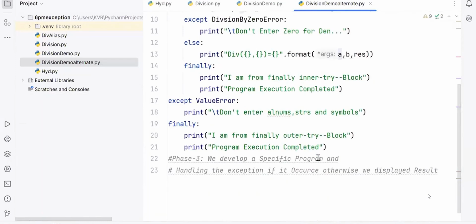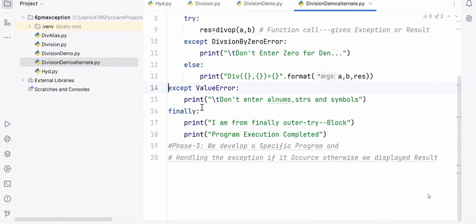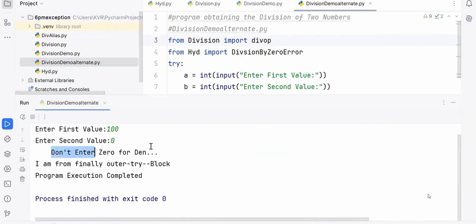But strictly speaking, one try block is enough for understanding. If at all you want, remove this block. I think you are getting me. What is the significance of try and try? Are you able to follow, students? Right. Now I'll run my code and say here 100 and 0. I'm getting, don't enter 0 for denominator. I'm from finally block, program execution completed.